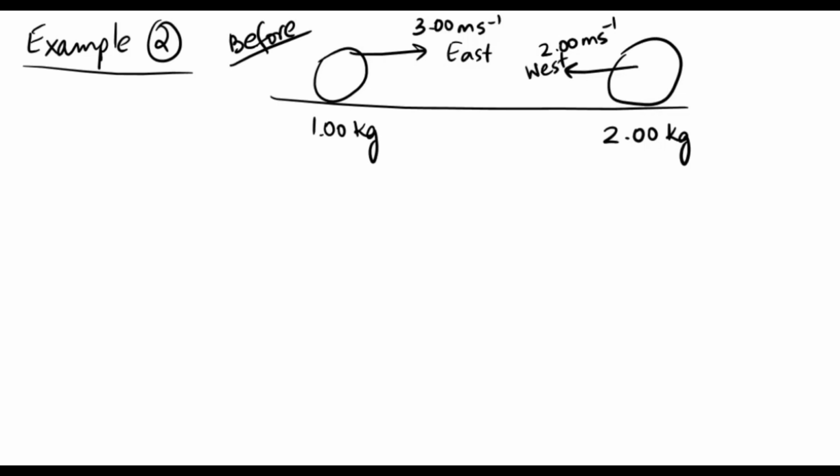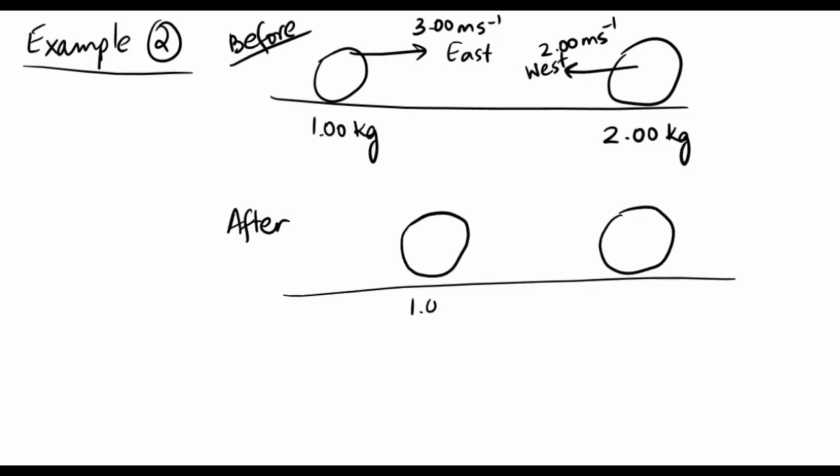After these two objects have collided, in this scenario, the first object starts moving to the left, towards the west, with a different velocity, but I don't know how fast the other object is moving.